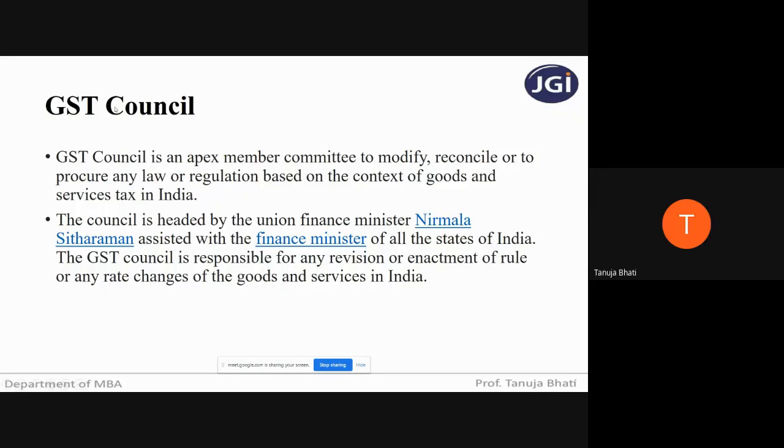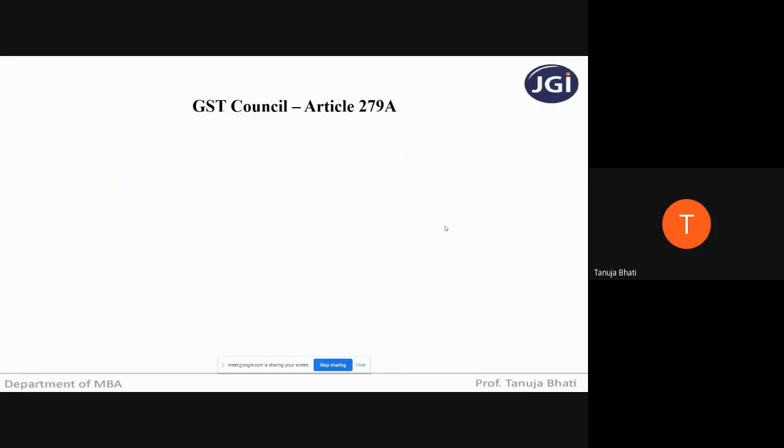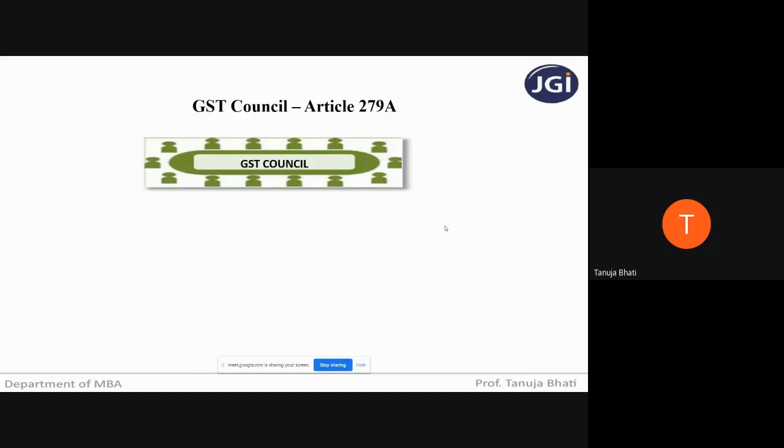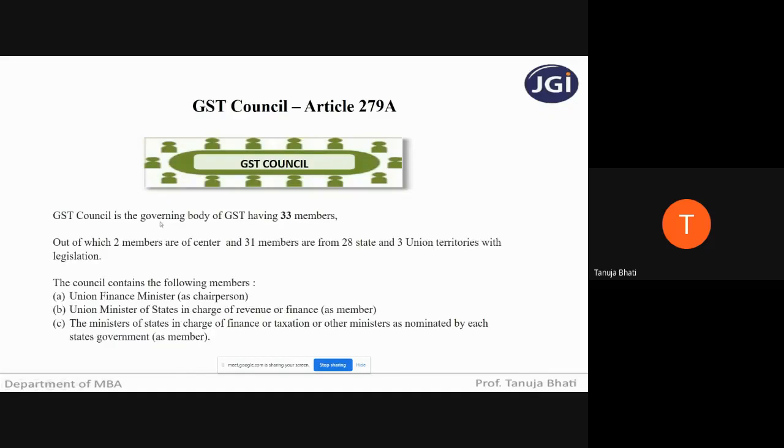And GST Council is a council which is set up by 33 members. The head of this council is the Union Finance Minister, and the Finance Minister of each state is also a member of this council. So GST Council is the governing body of GST, having 33 members, out of which 2 members are from the center and 31 members are from 28 states and 3 union territories with legislation.